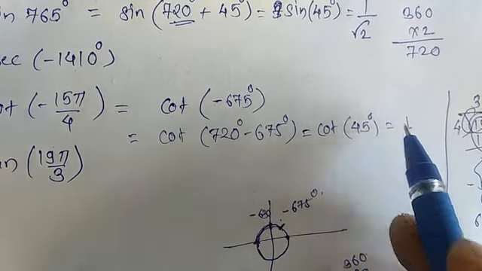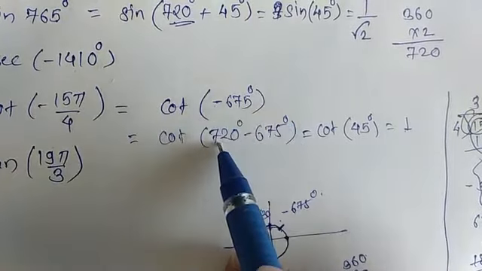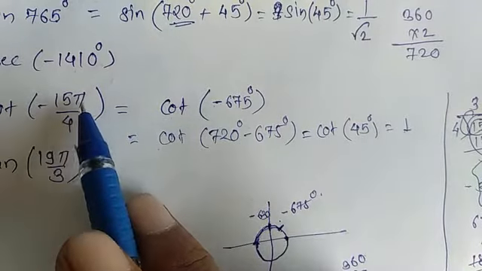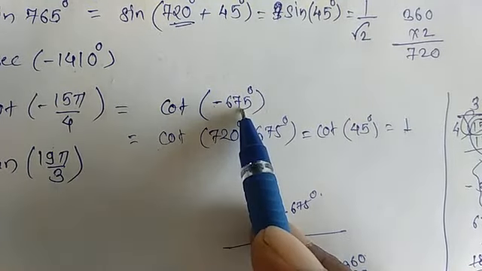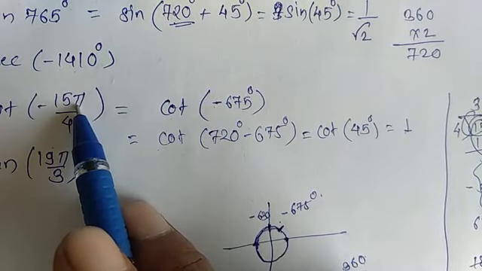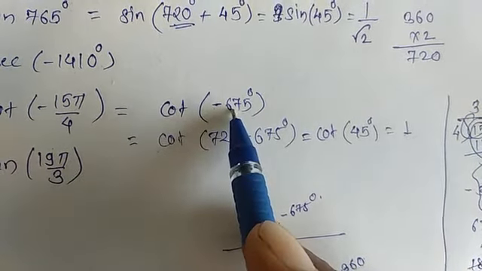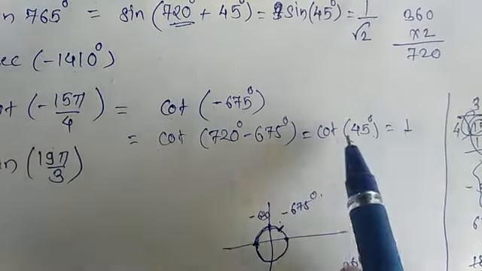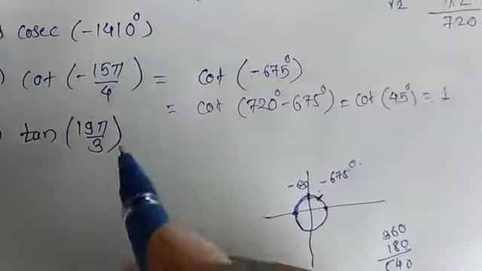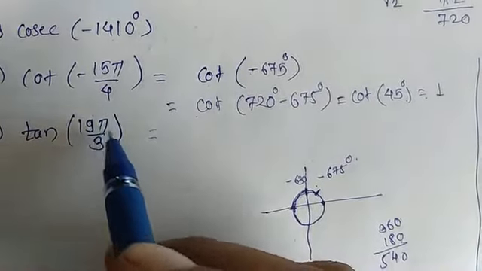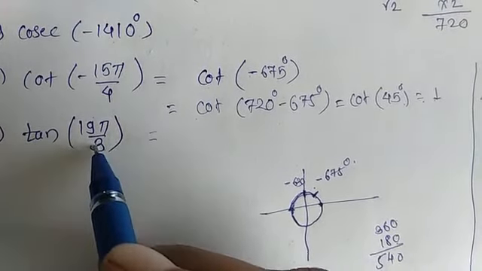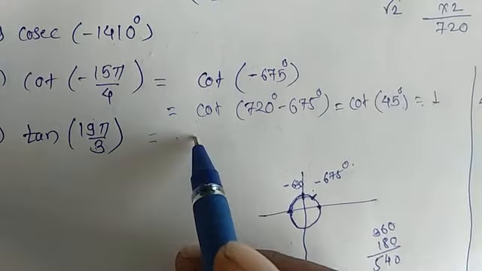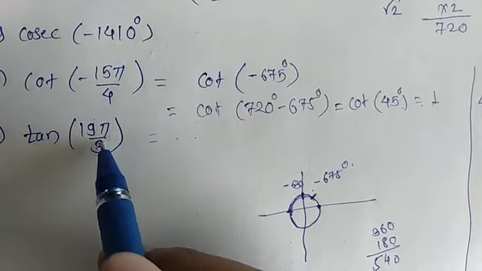You can also convert from radian to degree and solve it, because minus 15 pi upon 4 is minus 675 degree. You have to put the value of pi as 180 degree, and if you calculate it, it will be minus 675 degree. And cot of minus 15 pi upon 4 will be equal to 1. The remaining examples you have to do in the same manner. For 19 pi upon 3, if you convert to degree, you have to add or subtract some amount, here you have to subtract.